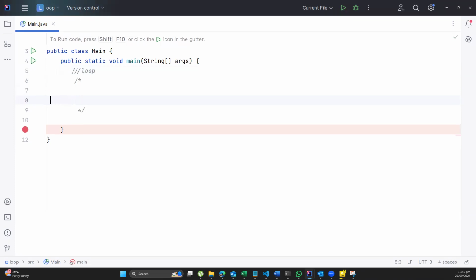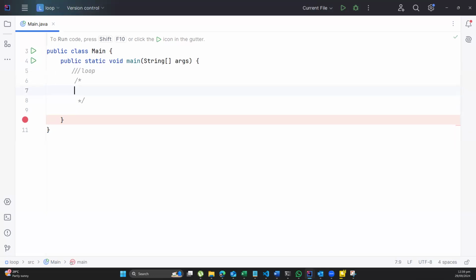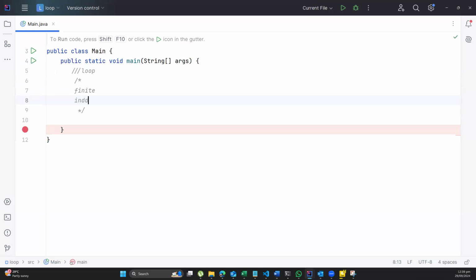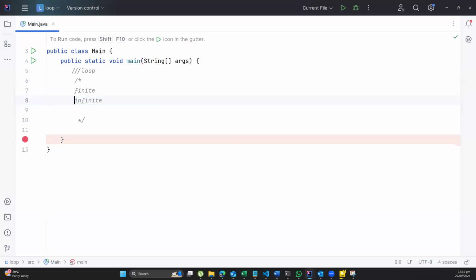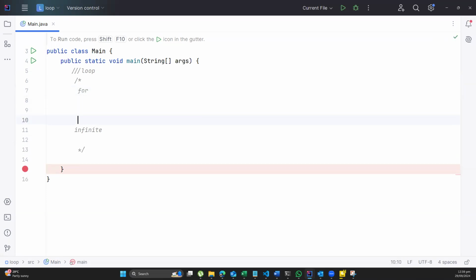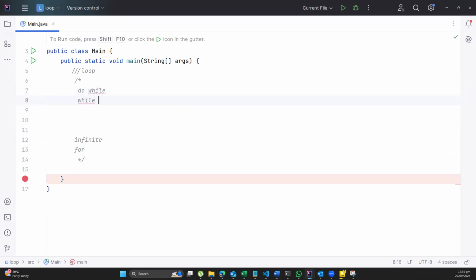The first kind of loop is what we call the finite. And then we have the infinite loops. Okay. Now, under here, the finite loops is what we have, the for loop. And then the infinite ones, we have the do while, and then we have the while. So the do while and the while.